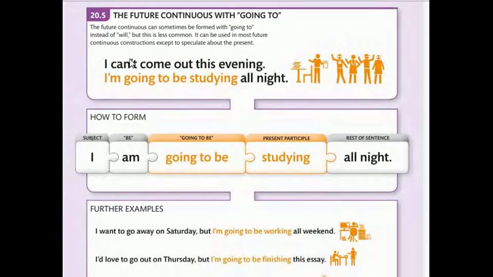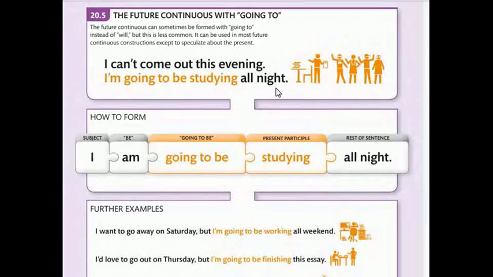12.5. The future continuous with going to. The future continuous can sometimes be formed with going to instead of will, but this is less common. It can be used in most future continuous constructions except to speculate about the present. For example, I can't come out this evening. I'm going to be studying all night.